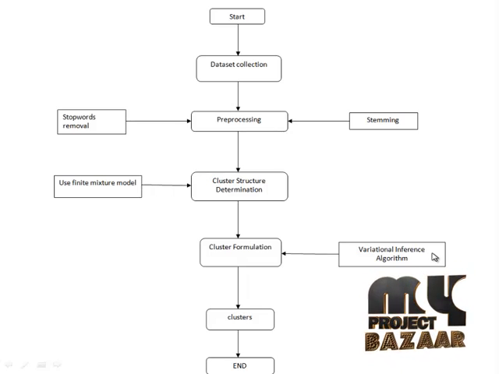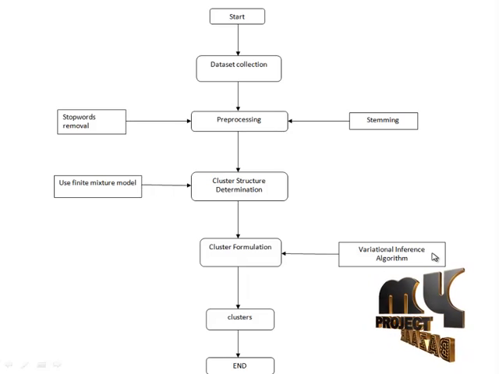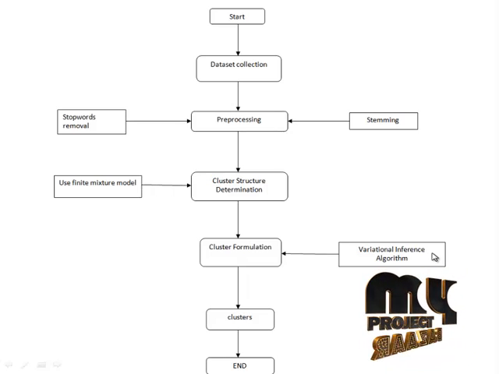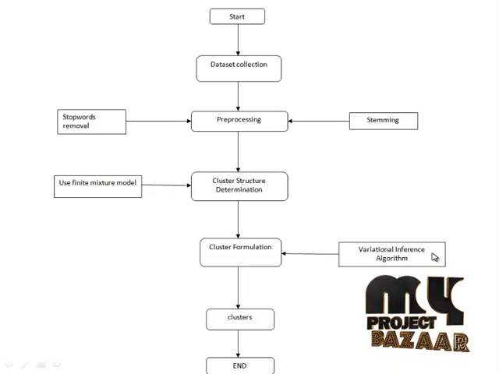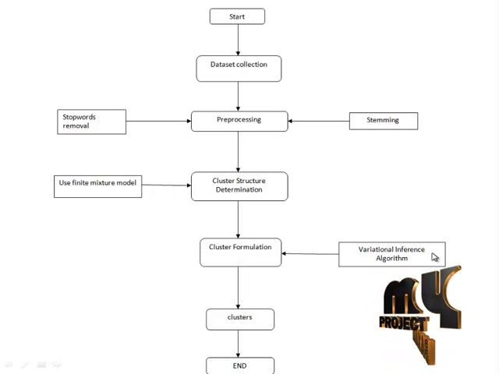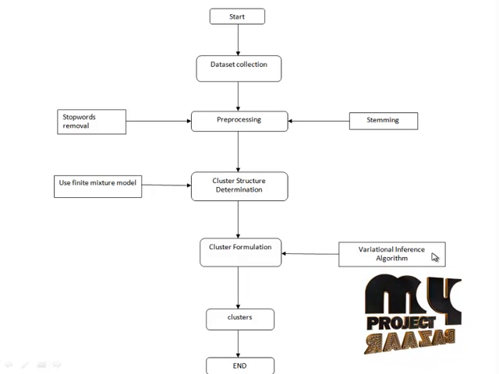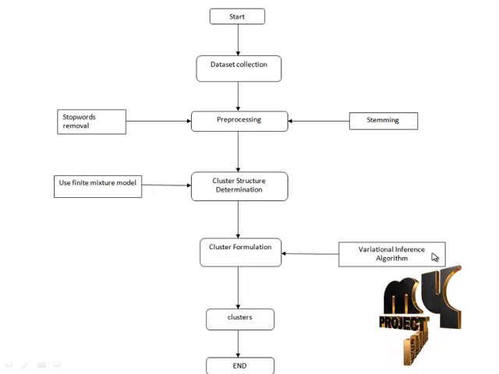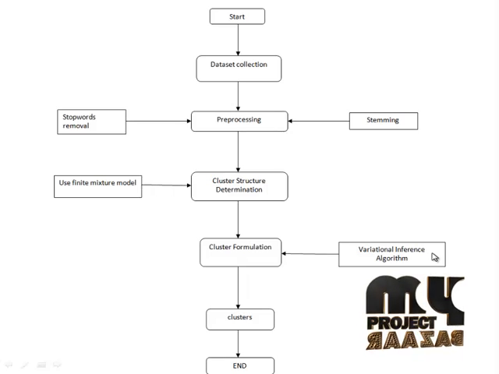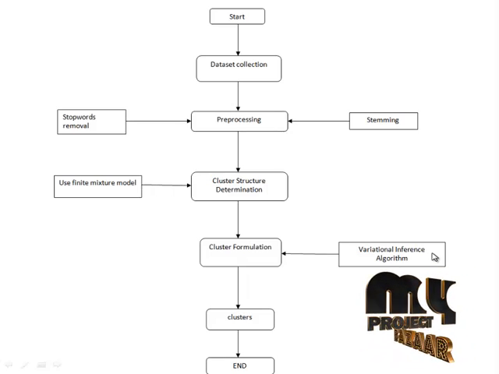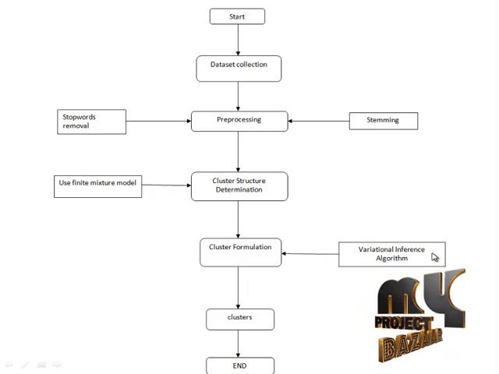Here the stemming is performed first. The stemming removes suffixes like dis, ing, ed, and likewise letters to produce the words in a general format. So then only we can get more relationship between the words. Then the stop word removal. The stop words are the meaningless words, so we should also remove all the stop words.